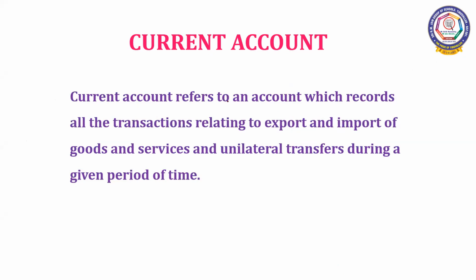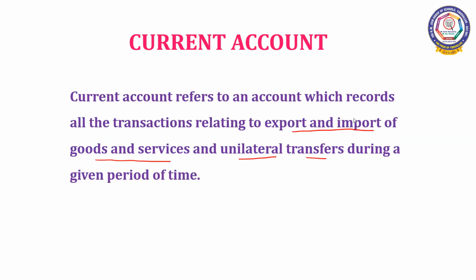Current account refers to an account which records all the transactions relating to export and import of goods and services, and unilateral transfers during a given period of time.